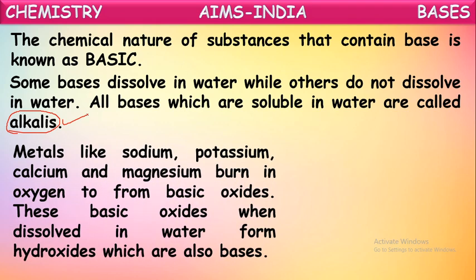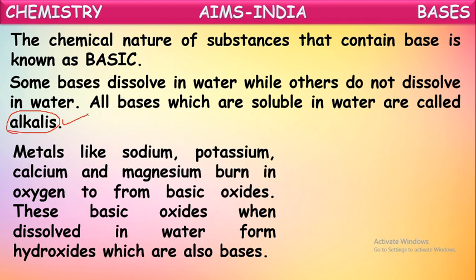Metals like sodium, potassium, calcium and magnesium burn in oxygen to form basic oxides. When these metals are burned in oxygen, they form their respective metal oxides. These metal oxides are basic in nature. These oxides, when dissolved in water, form respective hydroxides, which are also bases.